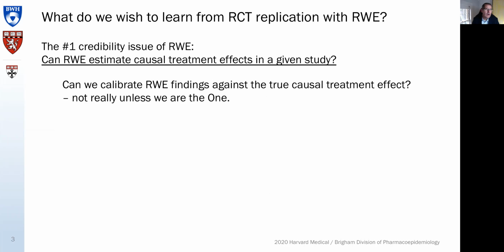Now, what do we wish to learn from replicating randomized controlled trials with real-world evidence? It is really addressing the number one credibility issue of real-world evidence, the elephant in the room. Can real-world evidence estimate causal treatment effects in a given study? Can we come to the true underlying treatment effect that is in the nature, and can we estimate this reliably?